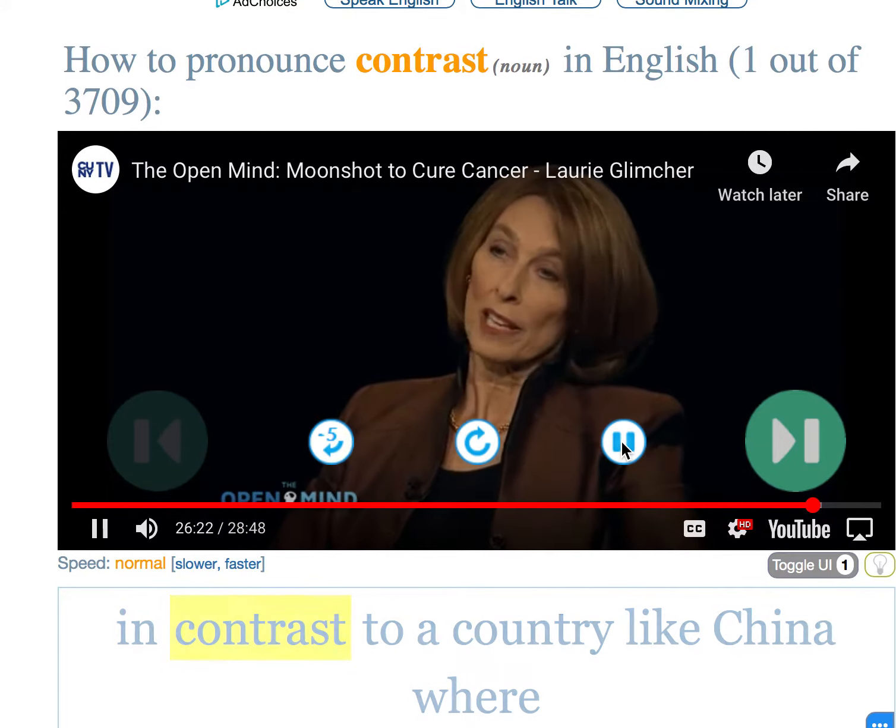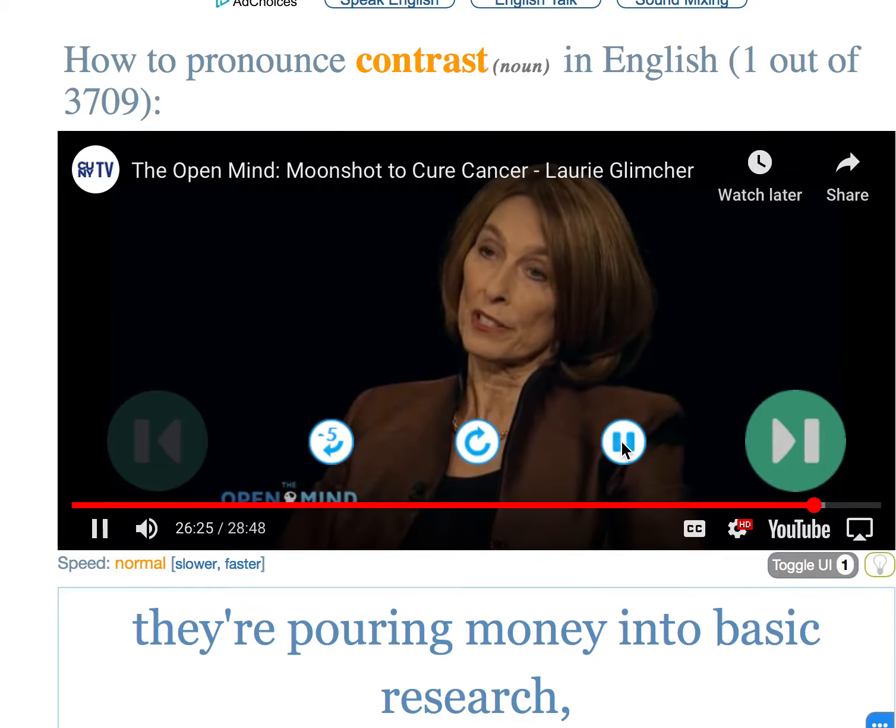In contrast to a country like China, where they're pouring money into basic research.